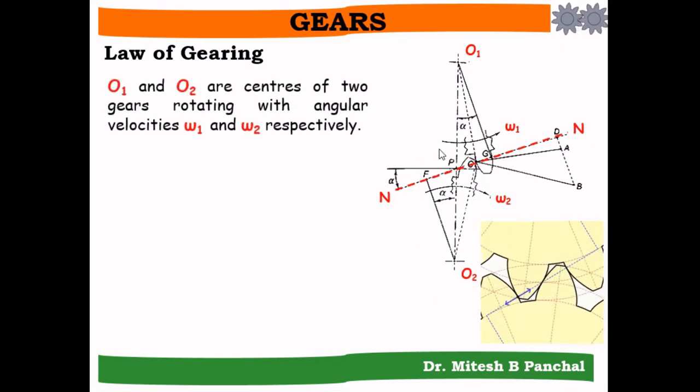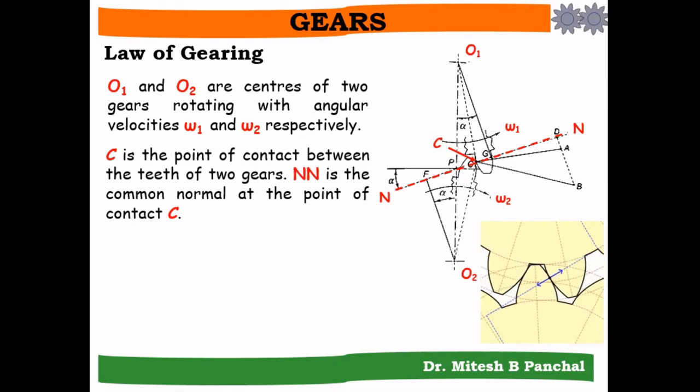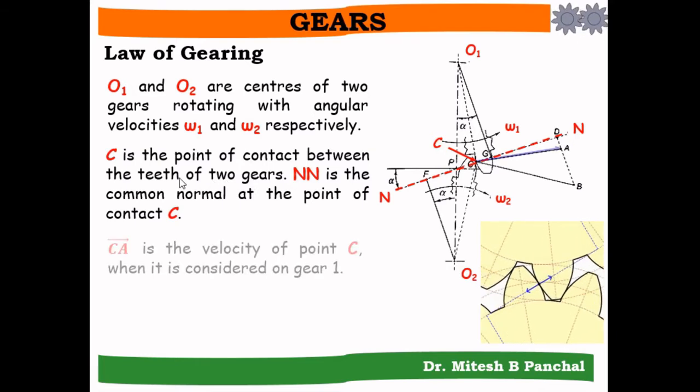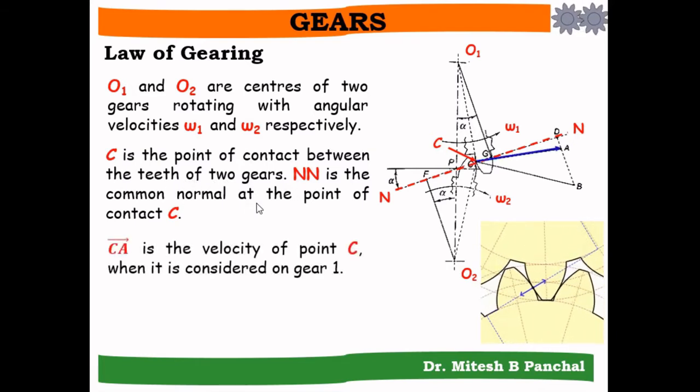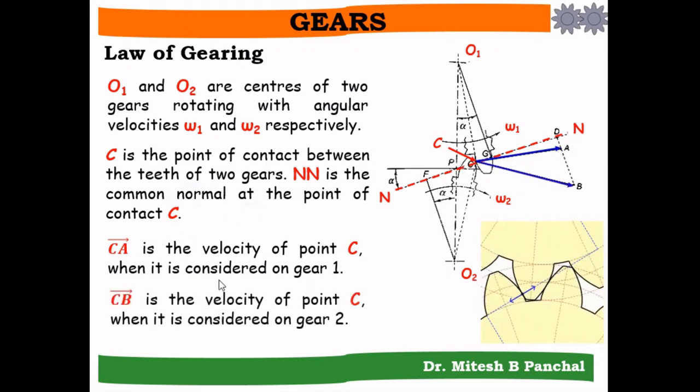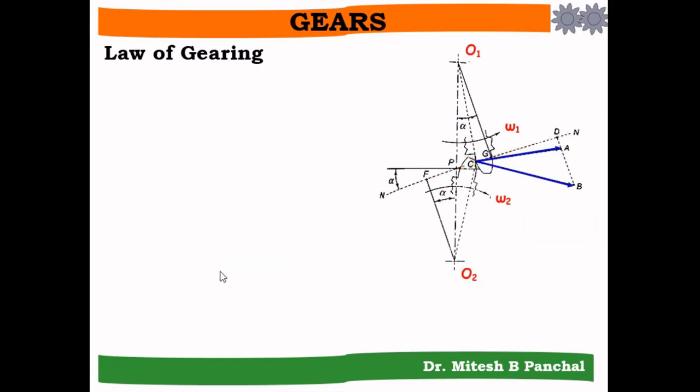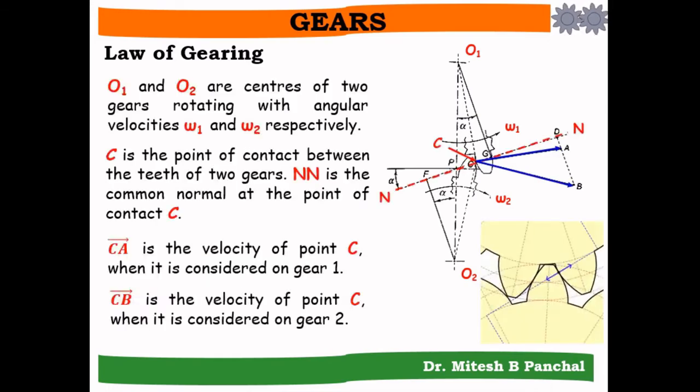Now we'll see O1 and O2. O1 and O2 are the two centers of the two rotating gears which are rotating at angular velocities omega 1 and omega 2. C is the common contact point between two teeth of two gears, and N is the common normal at the point C. CA in this figure is the velocity of point C when it is considered on gear 1, and CB is the velocity vector of point C when it is considered on gear 2.